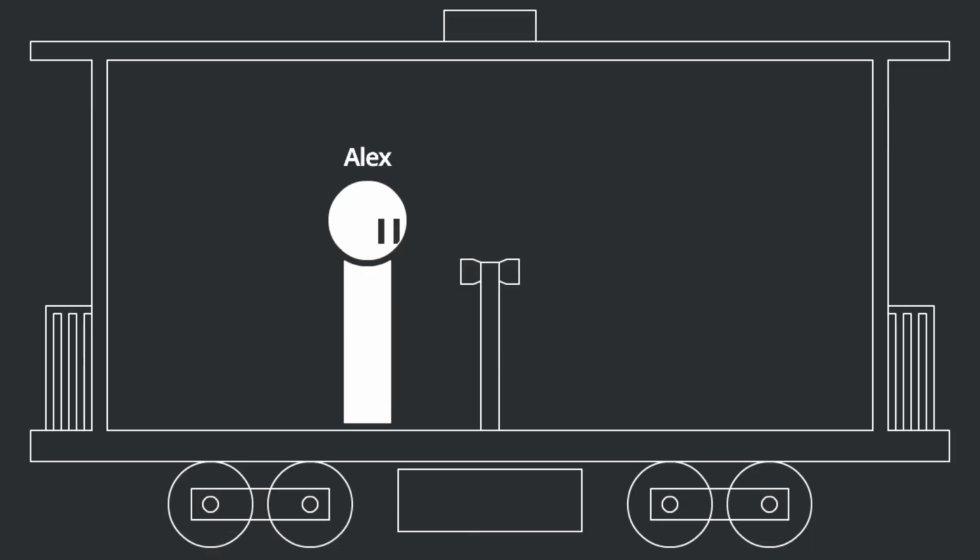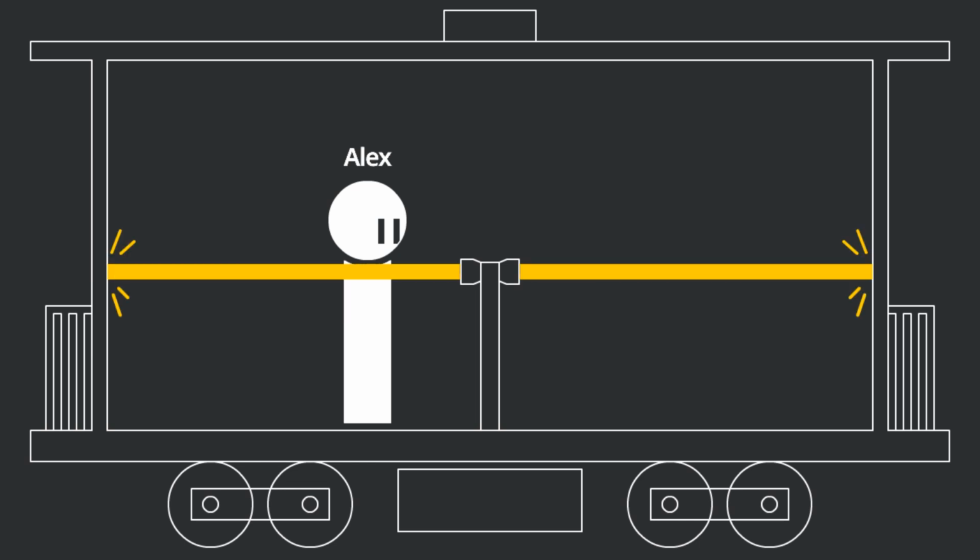We all know light speed is constant in any circumstance. According to current theory, if a boy Alex stood at the center of the train, and he then emitted two lights into opposite directions, no matter if the train is moving or not, he will observe the lights reach both walls at the same time.